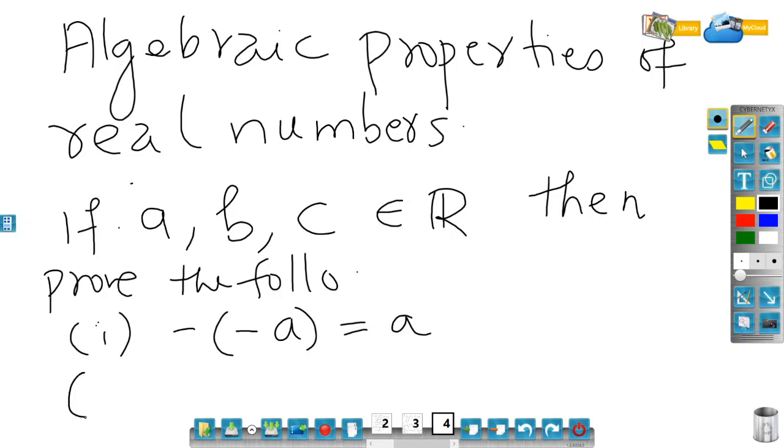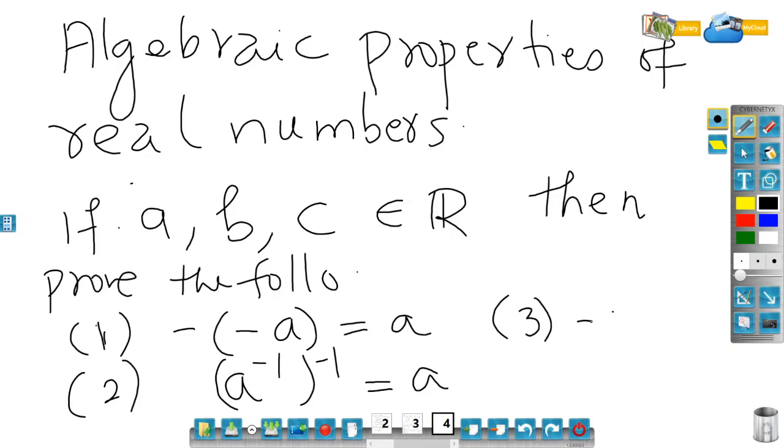Second one, a inverse of inverse is a. Third one, minus 0 is the same as 0. Fourth one, 1 inverse is the same as 1.